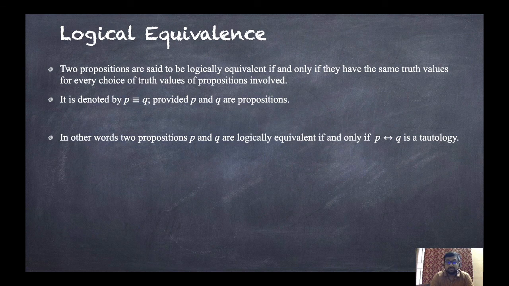In other words, two propositions P and Q are logically equivalent if and only if P double implies Q, or double implication Q, is a tautology. And this one is important. In this way also we can check whether it is logically equivalent or not. So all we have to do, just find P double implies Q. That means in that column all the entries must be true. So it is a tautology, and that means it is logically equivalent.